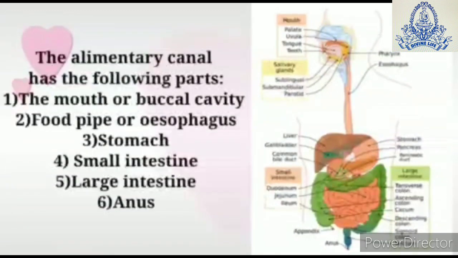The alimentary canal starts from mouth, which is also known as buccal cavity. It is connected to the stomach with a food pipe, which is also known as esophagus.